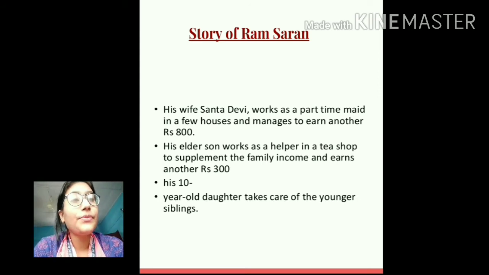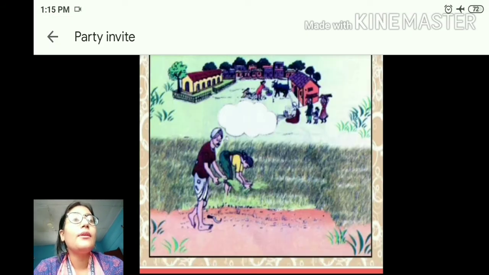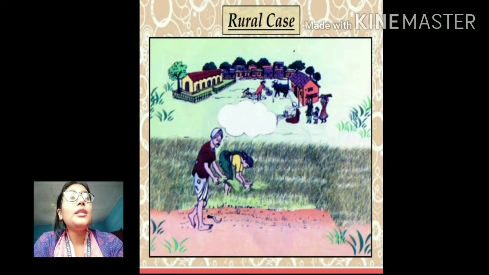Now students, you see the rural case. In the rural case, you can see a person who is working in an agricultural field. Apart from that, you can see a different story in the picture where people are doing some other works as well. So let us find out.